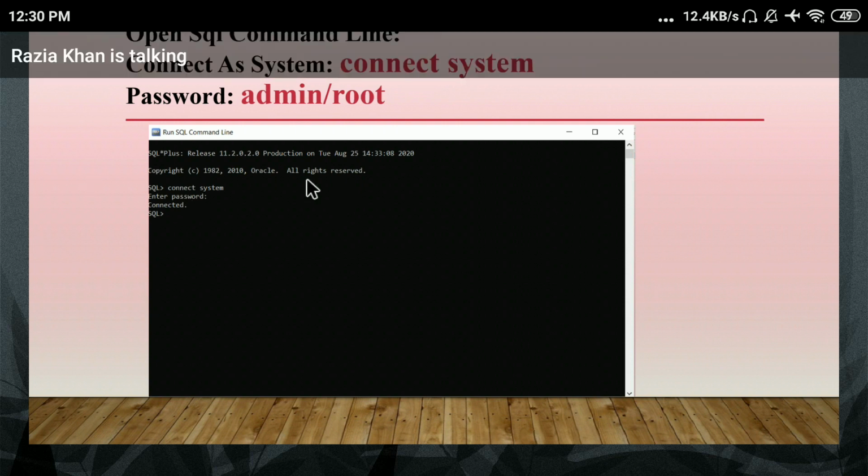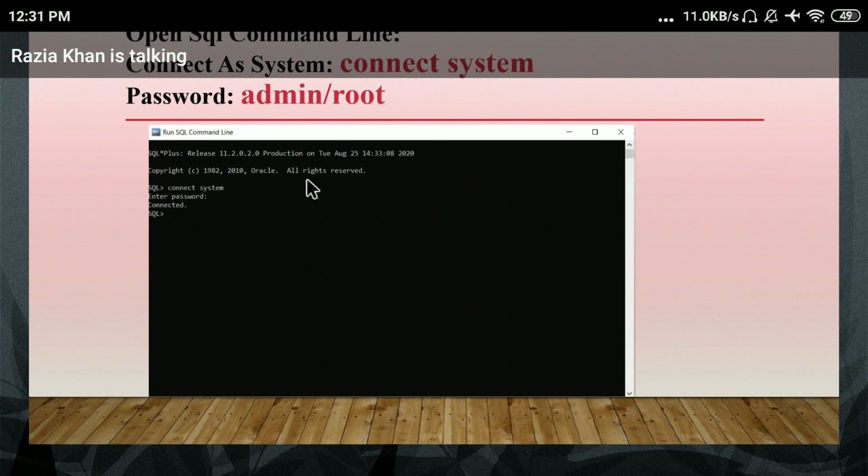SQL Server, MySQL Server is also there to create the database. But in this semester, you just have to learn this SQL command line. If you want to learn SQL on a GUI, then you can use MySQL Server also to create the database. Yes, SQL Server 2000 is also there to create the database in Windows.